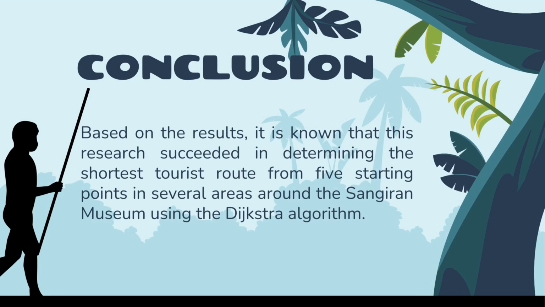Conclusion. Based on the results, it is known that this research succeeded in determining the shortest tourist route from 5 starting points in several areas around the Sangiran Museum using the Dijkstra algorithm.